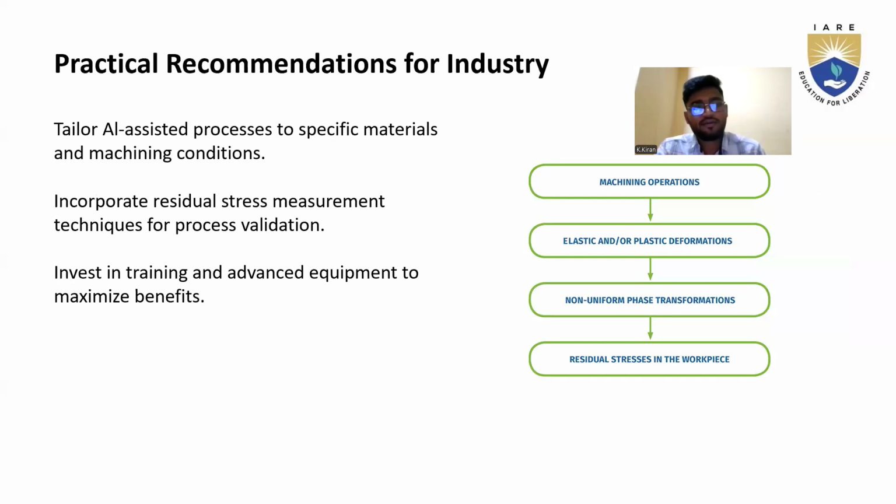Now, practical recommendations for industries. What are the practical recommendations for industries to go and view, or what do we need to notice in industries? First of all, the first main thing we need to remember is specific material and machining condition. The condition of the material and what things we can measure, the techniques of the process, and it has a validation also. We need to see this in industries.